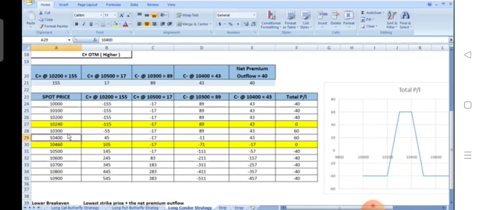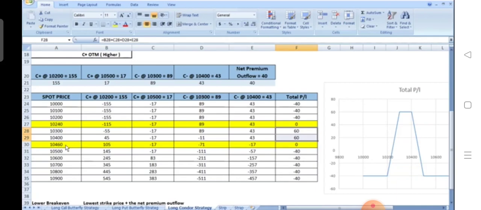At 10,300 or 10,400, since the 10,200 call option and the 10,300 call option will get exercised, what we see is we gain a profit of 60 rupees. So if the price of the underlying remains between 10,300 and 10,400, the middle strike prices, we tend to earn the maximum profit from this strategy.